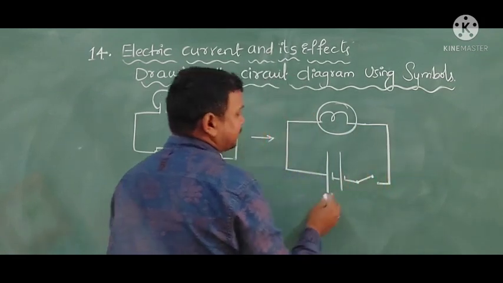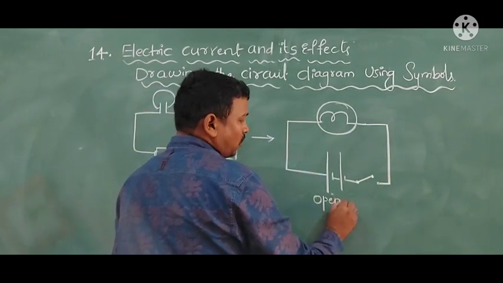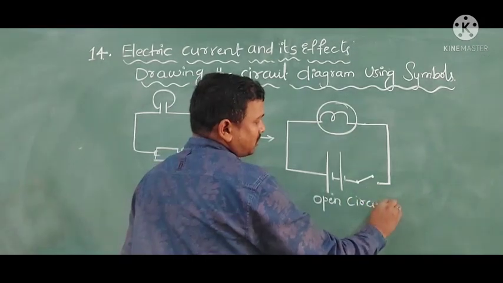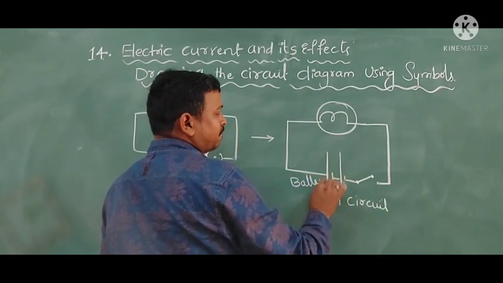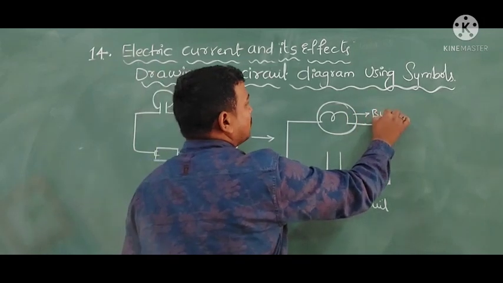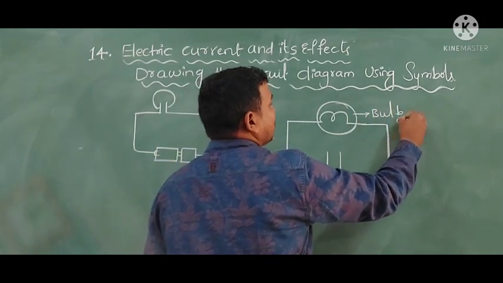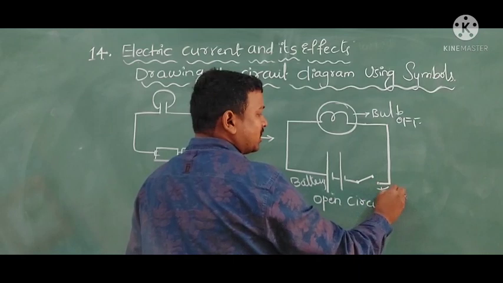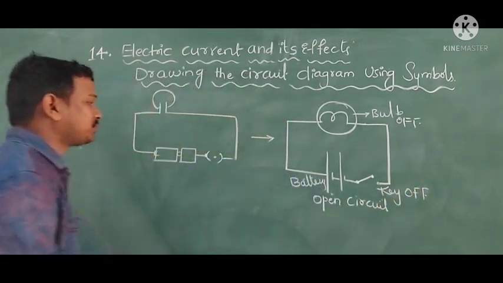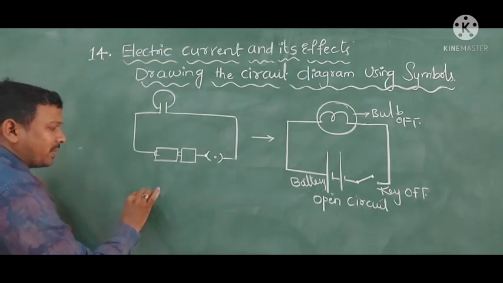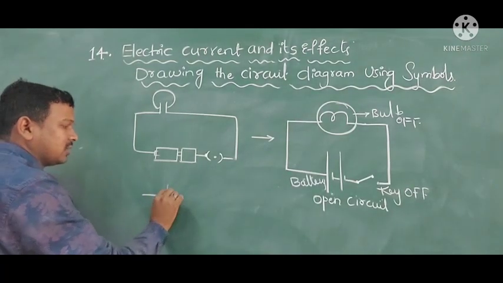it is an open circuit. This is the battery, the bulb in off position, and the key in off position, or switch off position. Now if I draw it to close the circuit, like this.